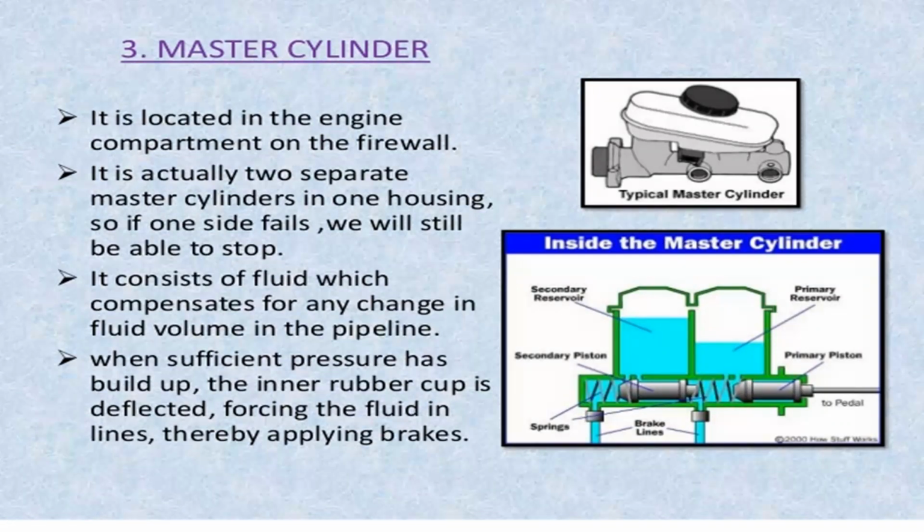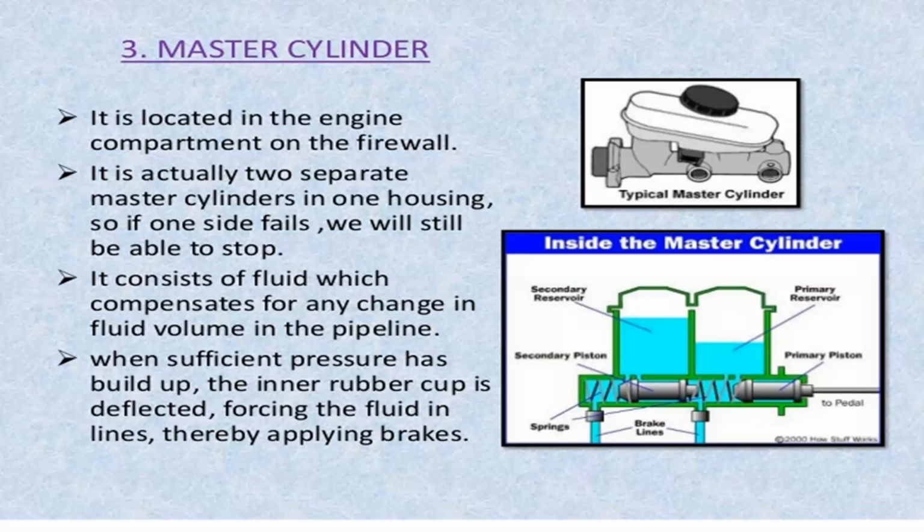There is a secondary reservoir, secondary piston, and primary piston. These pistons compress the fluid, and the fluid is passed through the brake lines to apply the brake. There are also springs, which are used to return the pistons, along with the brake lines and pedal rod.